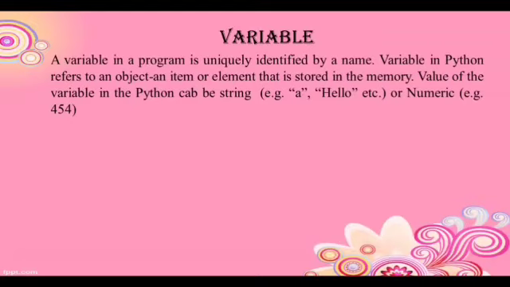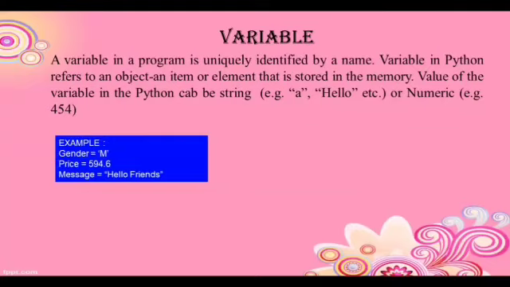Variable. A variable in a program is uniquely identified by a name. A variable in Python refers to an object, an item, or an element that is stored in memory. The value of a variable in Python can be a string or a numeric value. For example, gender equal to 'M', price equal to 594.6, message equal to 'hello friend'. Here message, price and gender are variables, but M, 594.6 and hello friend are the values or literals.